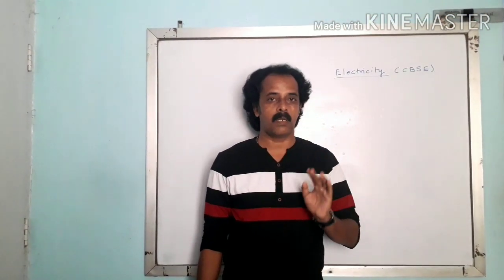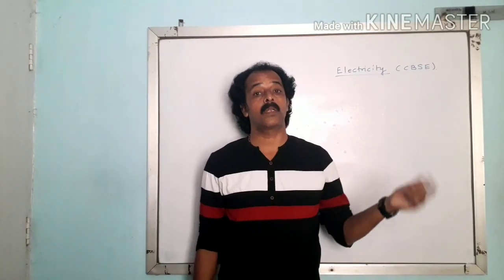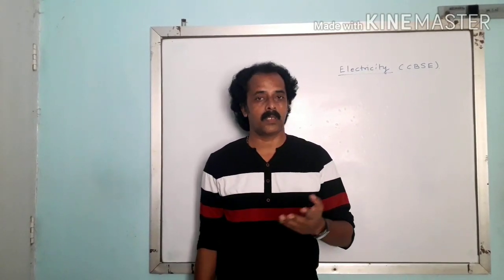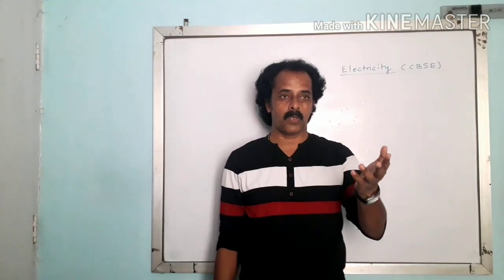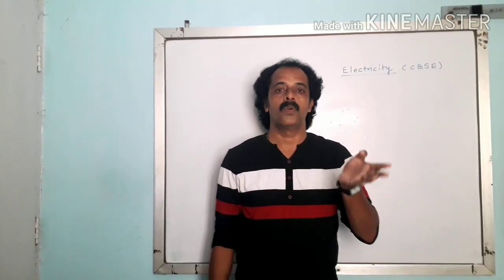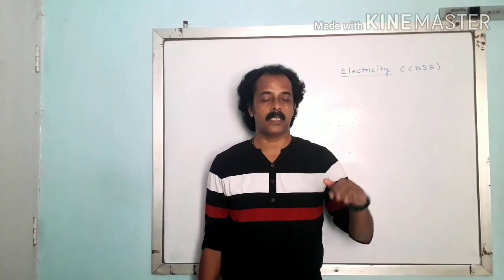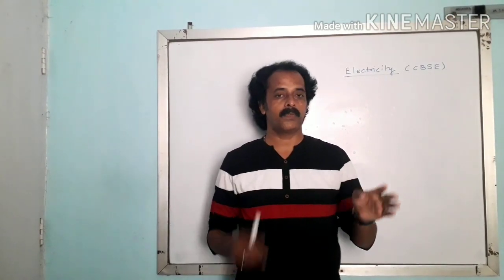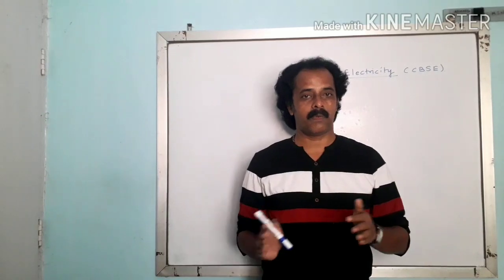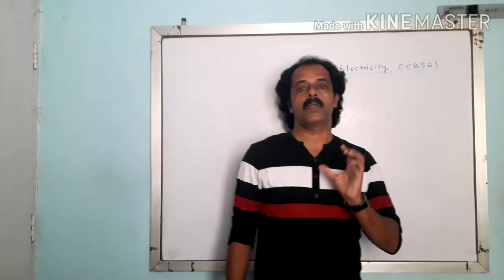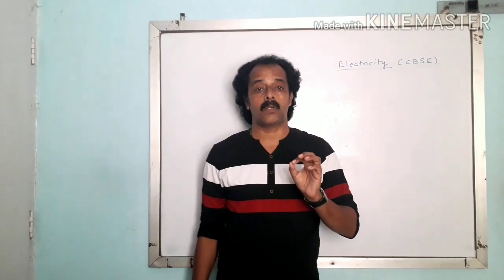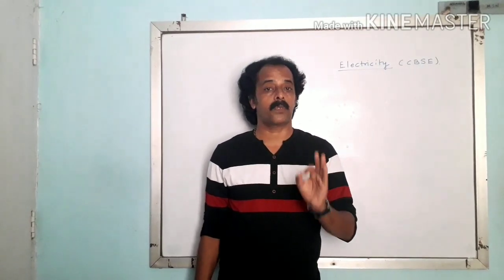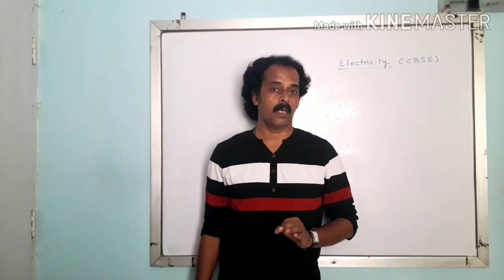We know that a metal conducts electricity, but a non-conductor does not conduct electricity. An example is glass. We can say the same about wood, or anything which is non-conducting. In those cases, no free electrons are present, right? So that is the basic difference between conducting and non-conducting material. In the conducting material, we are talking about the electrons. Now, electrons are responsible for the flow of electric current.